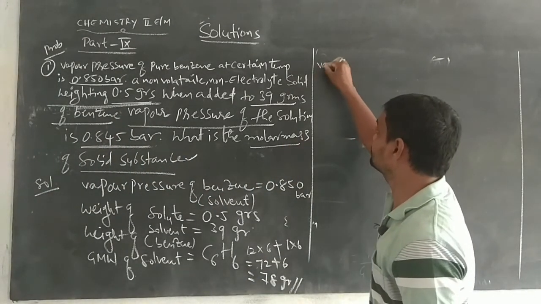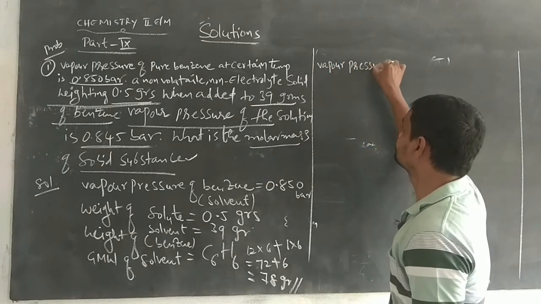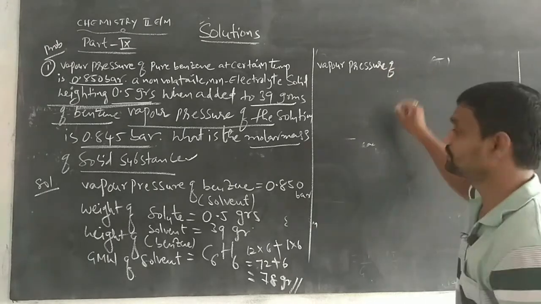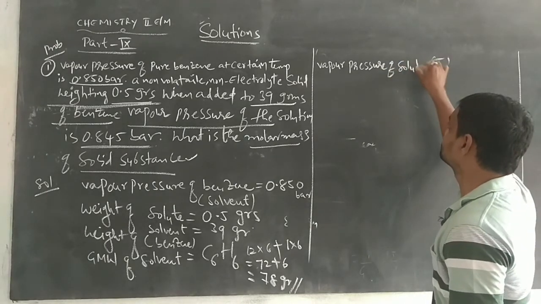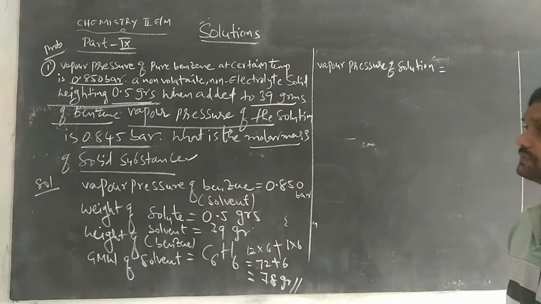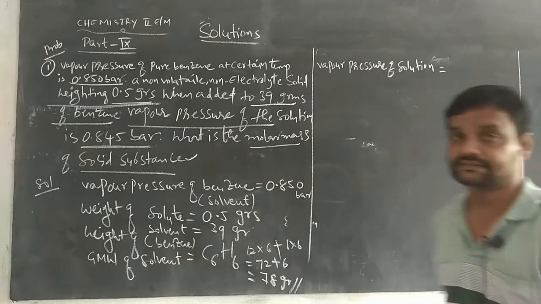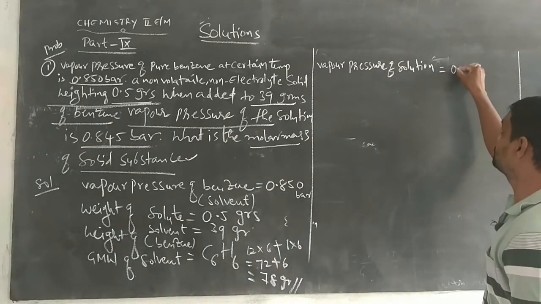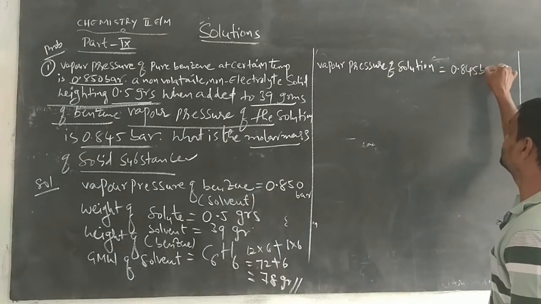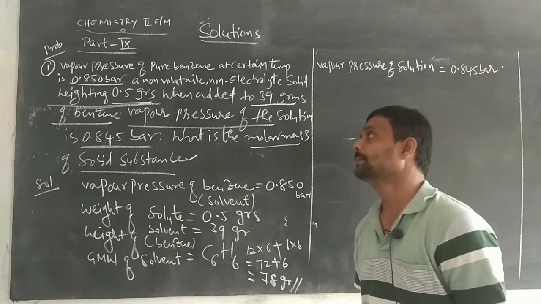Next, the vapor pressure of the solution is also given in the problem. How much is the vapor pressure of the solution? 0.845 bars. Okay, so this is the data given in the problem.